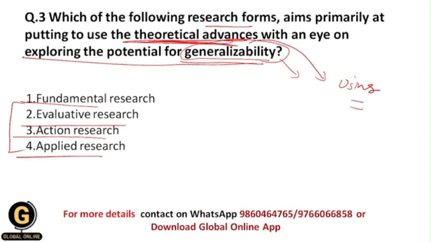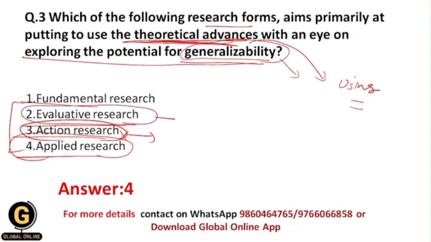And after getting the solution, it has that much potential that we can explore it for generalizability purposes. So that's why the correct answer is 4, because here we are applying the laws to our research problem, and this is nothing but applied research. This is not action research, because within action research we don't apply any kind of laws, we just solve the immediate problem.